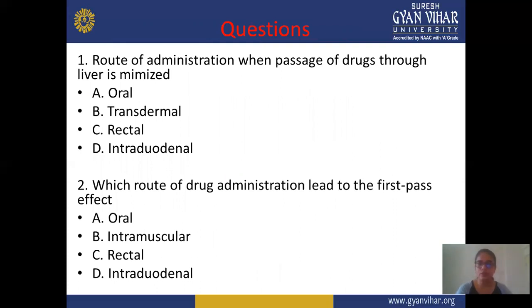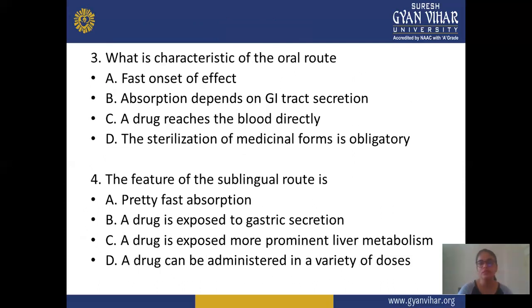Next is the question part. First question: in which route of administration is passage of the drug through the liver minimized: oral route, transdermal route, rectal route, or intraduodenal route? Second question: which route of drug administration leads to the first pass effect? A is oral, B is intramuscular, C is rectal, D is intraduodenal. Third question: what is the characteristic of the oral route? A is fast onset of effect, B is absorption depends on GI tract secretion, C is the drug reaches the blood directly, D is sterilization of the medicinal form is obligatory.